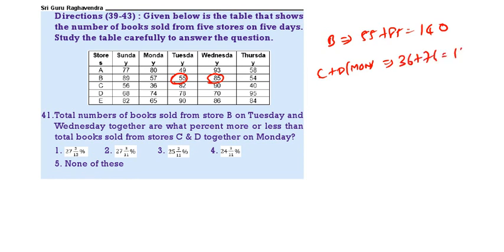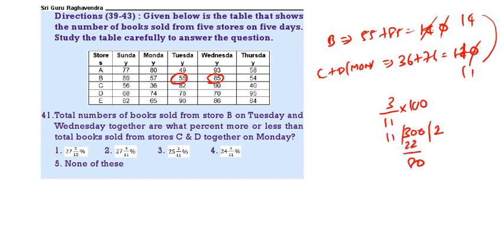That is 110. 0, 0 cancel. Here 14 will come. Here 11 will come. 14 is how much more than 11? 3. 3 by 11 into 100 or else 300 by 11. 11 2s 22. 11 7s 77. The answer is 27 3 by 11. Next.